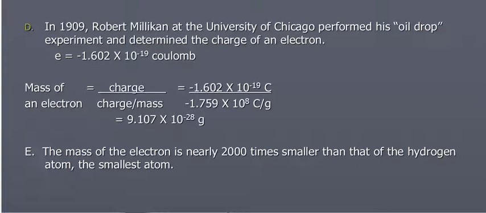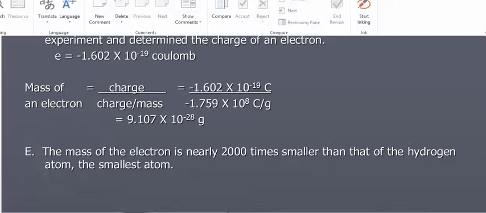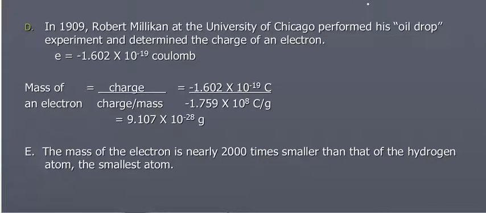In 1909, Robert Millikan performed the oil drop experiment, and he determined the charge of an electron. Now, don't worry about these actual numbers for charge and charge to mass, but when we put the two experiments together, here's Millikan's experiment, the charge. Here's Thomson's experiment, the charge to mass. We were able to get the actual mass of an electron, 9.1 times 10 to the negative 28 grams, which is very small. It's about 2,000 times smaller than that of the hydrogen atom.